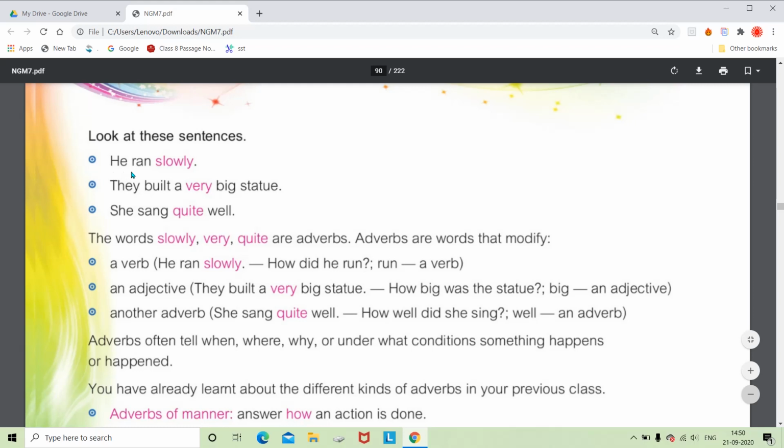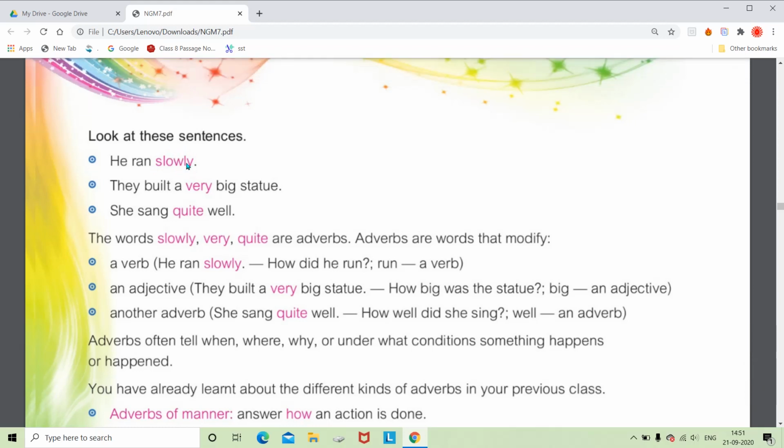Here we can see, he ran slowly. So here the action verb is ran, and the highlighted word slowly is modifying the action of running. How did he run? He ran slowly. It shows the manner. Whenever you find an adverb of manner, mostly it will end in ly. He ran slowly, he ran speedily, he ran quickly, so ly would be added.